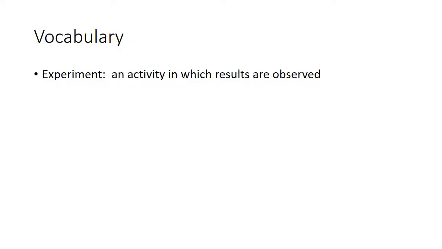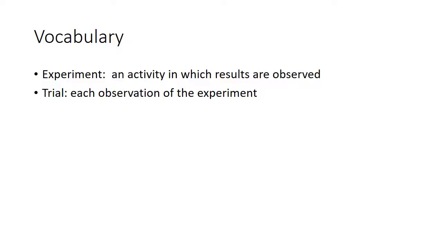Before we start, we're going to start with a couple of vocabulary terms. The first one is experiment. Now, this is going to be different from a science experiment. In a science experiment, you're looking for answering a question. In a probability experiment, that's going to be the activity that is observed. So let's say that's drawing a card out of a deck of cards, or rolling a dice, or flipping a coin. That would be the experiment.